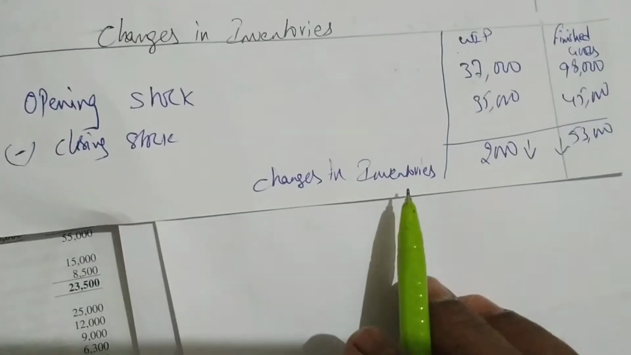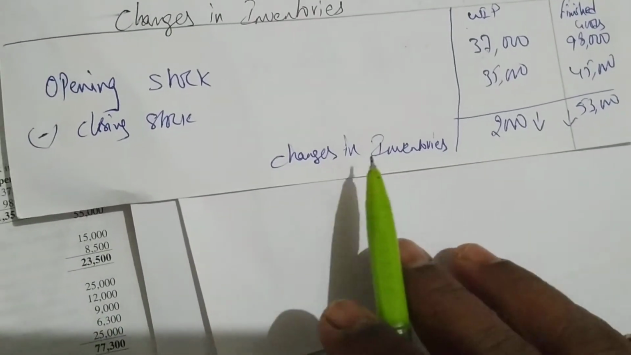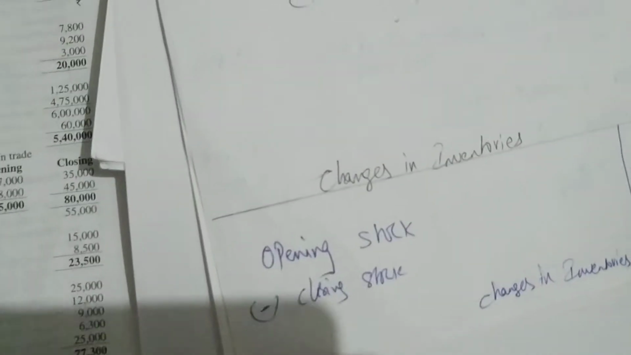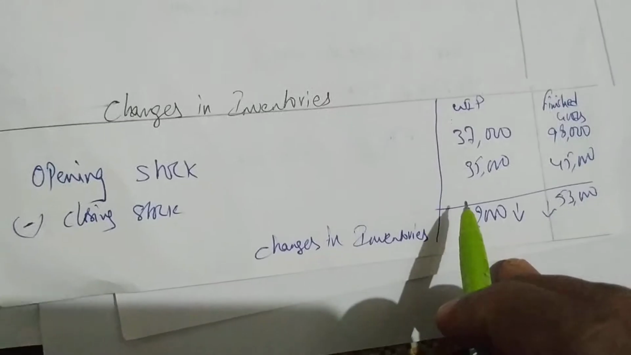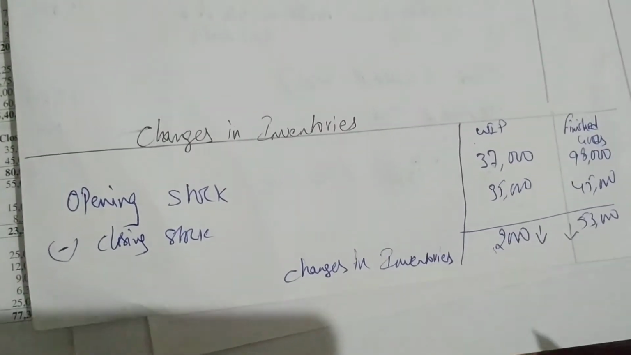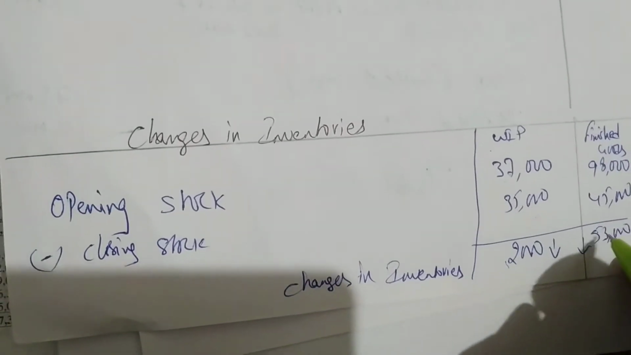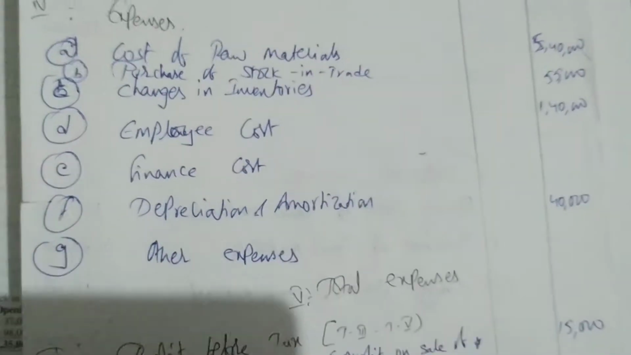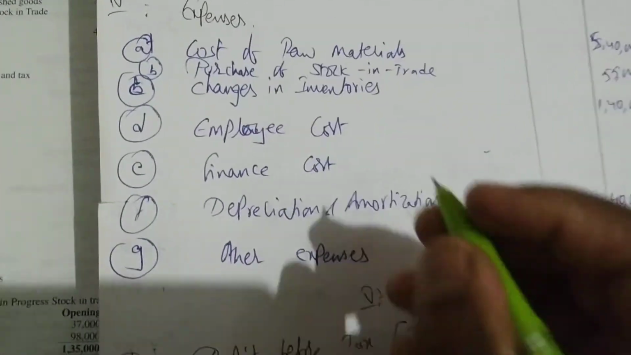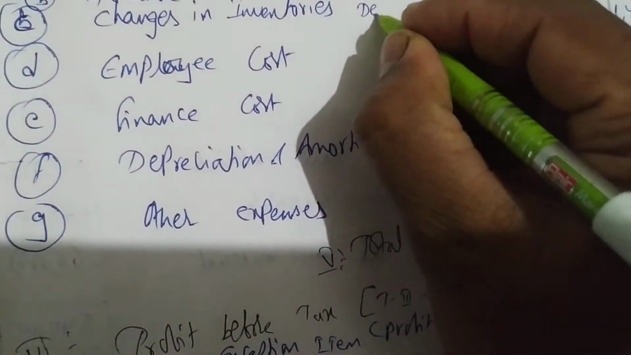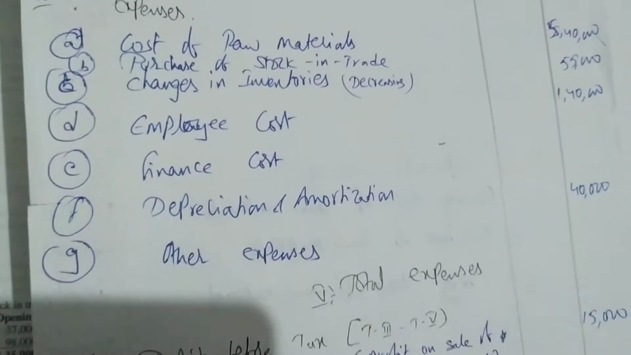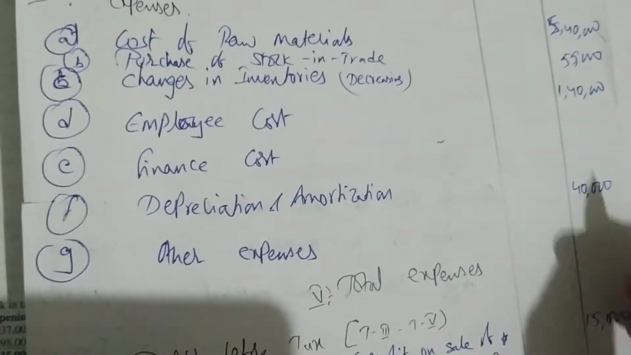Whenever your changes in inventory is decreasing, what you have to do? You have to add this amount. Both you have to add. 2,000 plus 53,000 is 55,000. That 55,000 you have to write in changes in inventory with a positive sign. Whenever your changes in inventory is decreasing, you have to show a positive sign. When your changes in inventory is increasing, you have to show a negative sign.